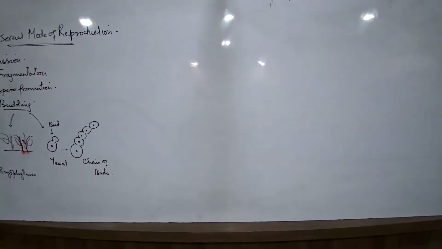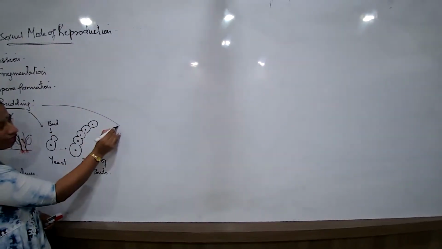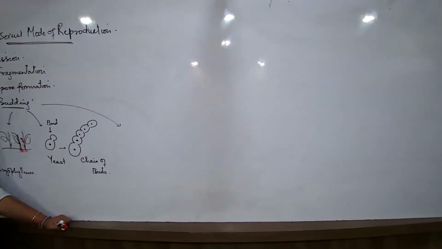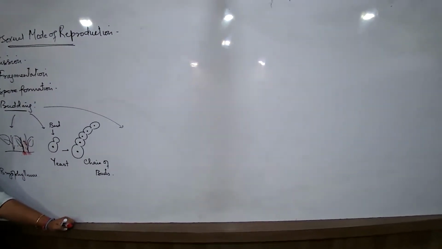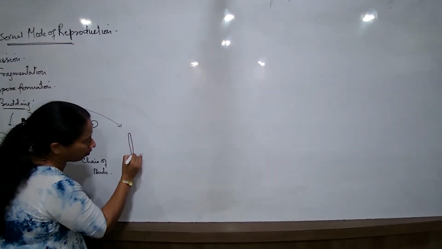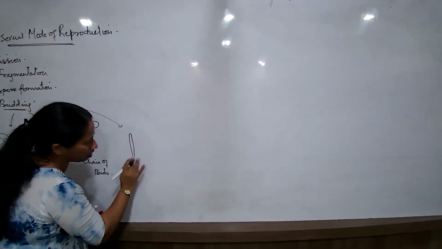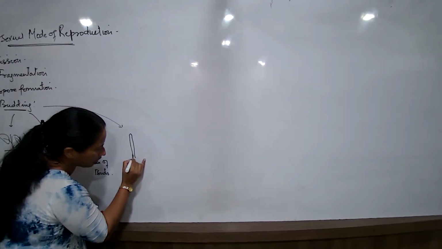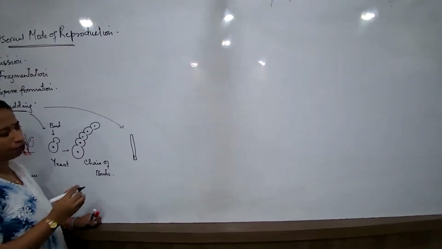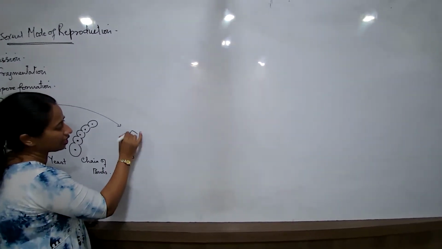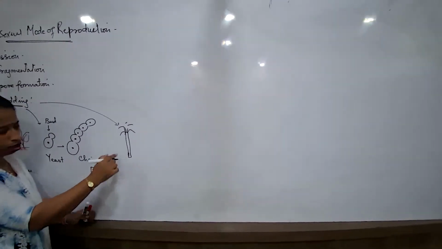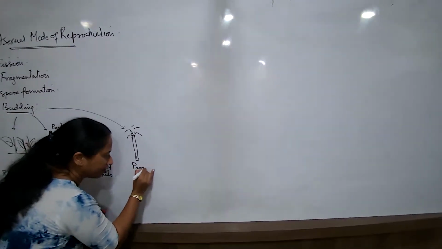Let us again talk about budding in another type of an organism, and that is Hydra. Budding in Hydra. Hydra is what? It is a multicellular organism. Simple, but a multicellular organism still. So if I talk about this organism, the Hydra that we understand, this is a small cnidarian. It is an invertebrate actually. And this cnidarian has got a structure something like this. It is a slender body. So I would say this is the parent Hydra.